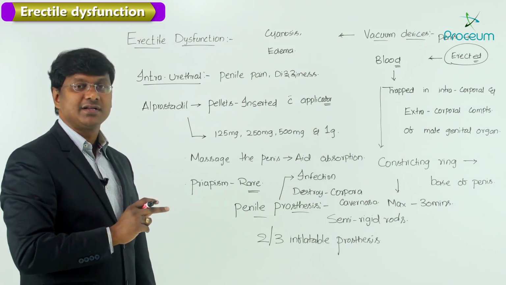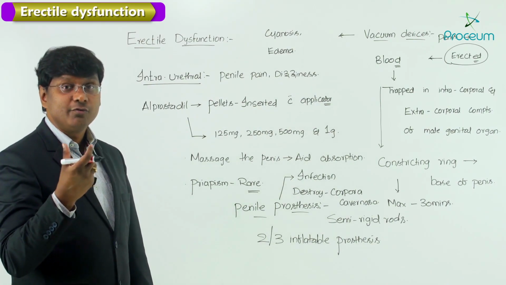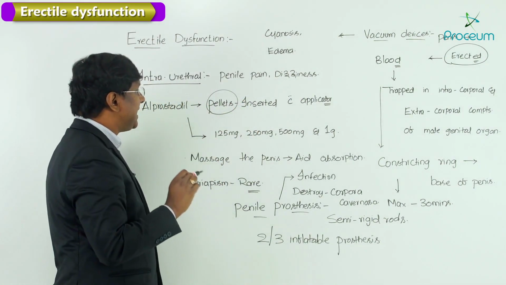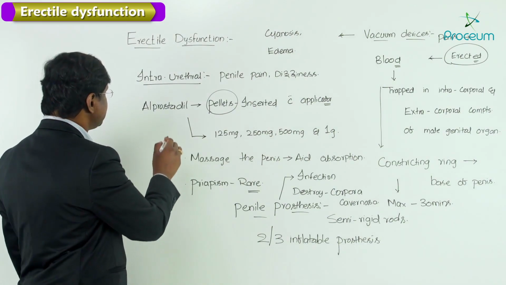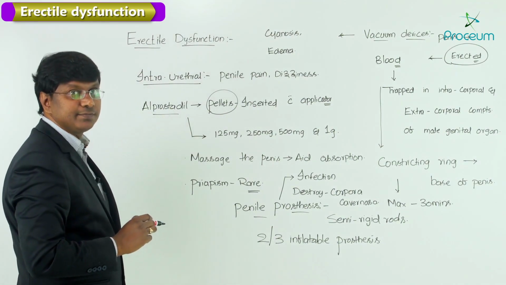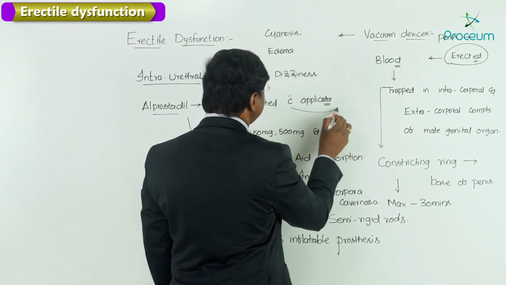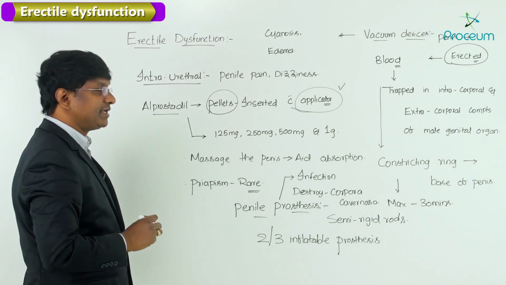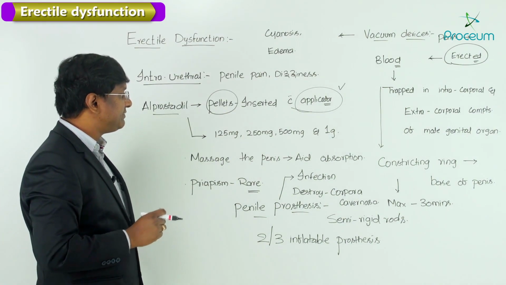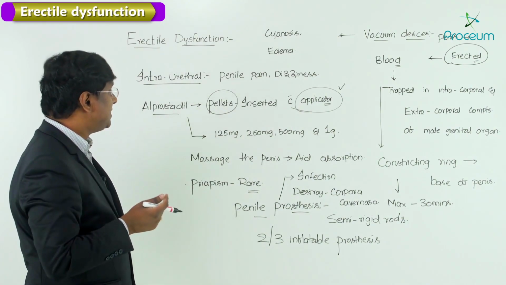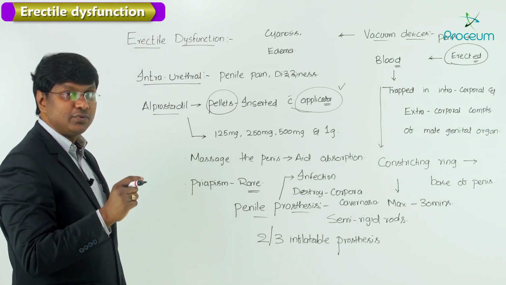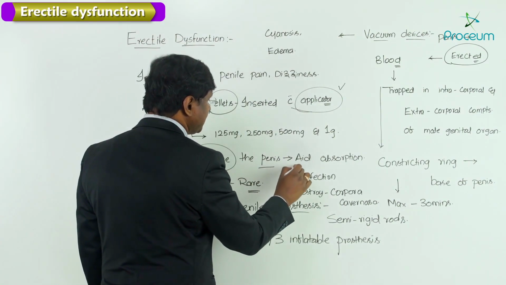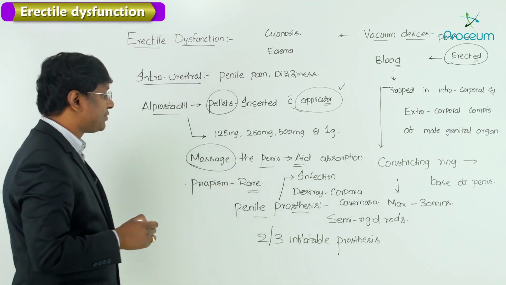injection, intraurethral injection or intraurethral formulations, and these intraurethral formulations are in the form of pellets. And what is that particular formulation? That is Alprostadil, which is PGE1, and these particular pellets are being inserted with the help of the applicator, and the dosage of this Alprostadil is 125, 250, 500 micrograms or 1 gram. And after inserting the pellet with the help of an applicator, you need to massage the male genital organ, and that will aid the absorption of this Alprostadil.